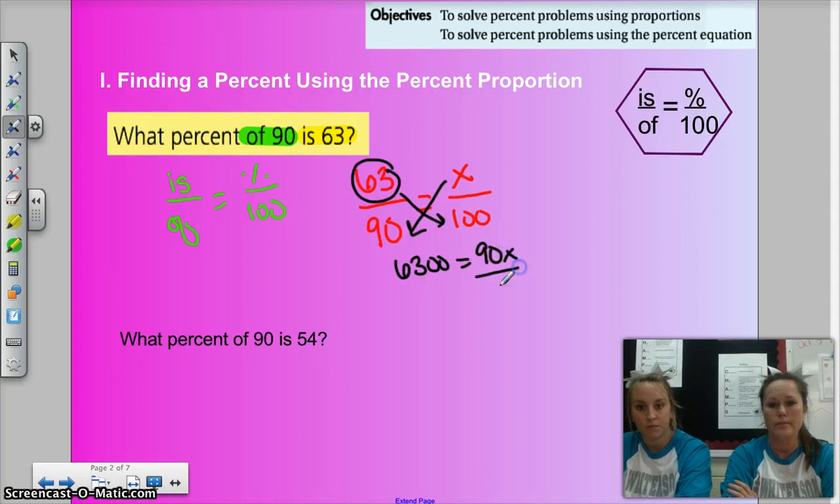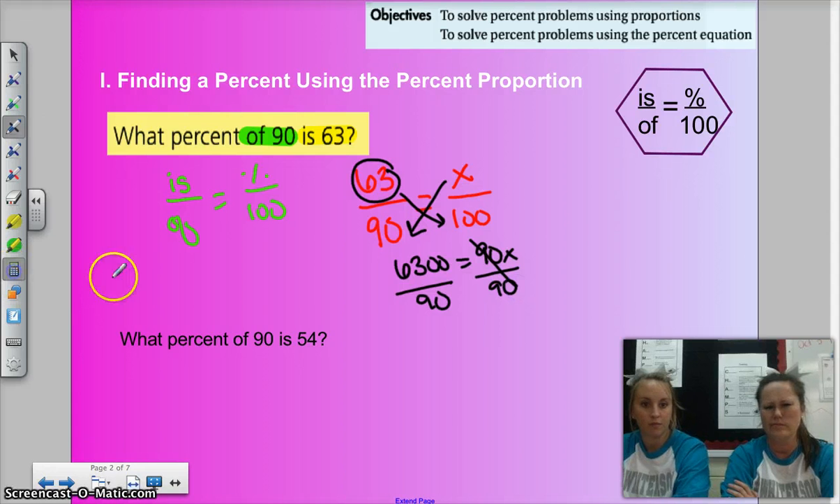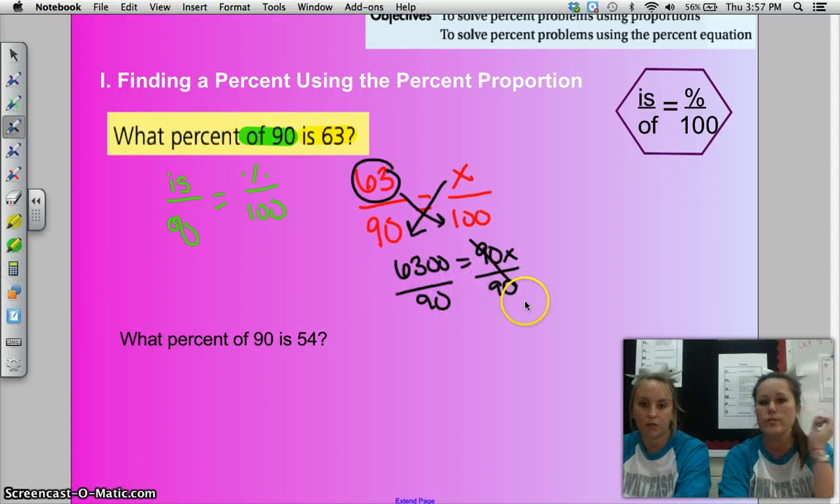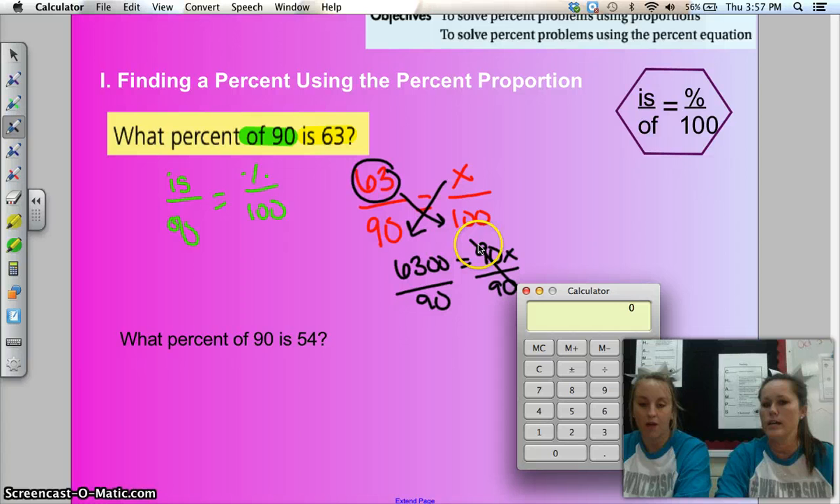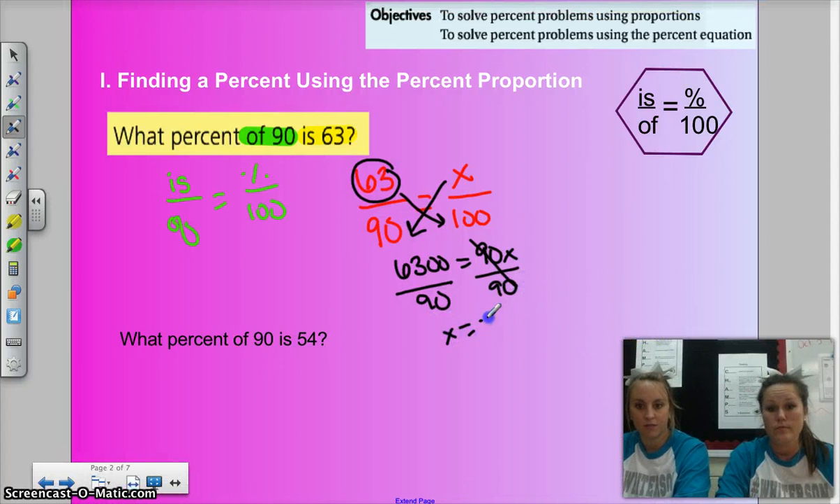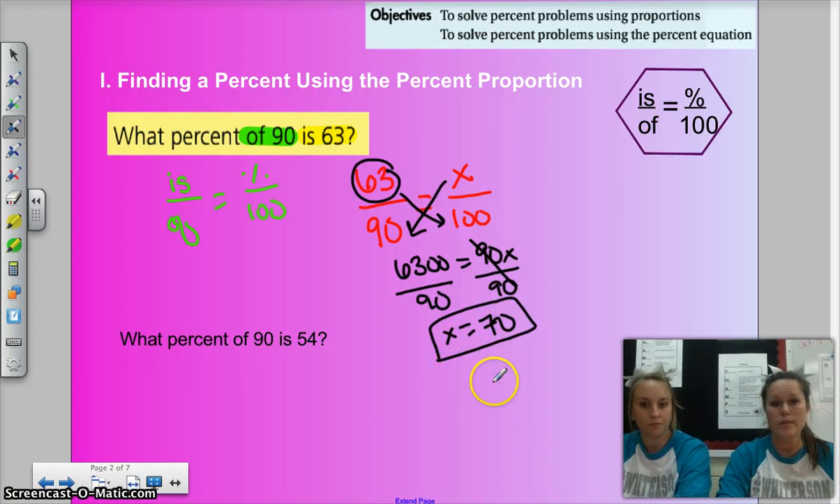And then divide. I wish I knew this off the top of my head. I think it's 70, because 9 times 7 is 63. Look at me using mental math. Okay, done. 70.